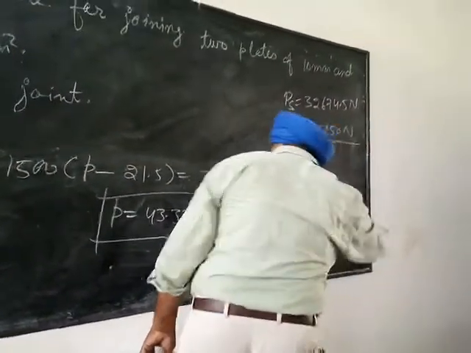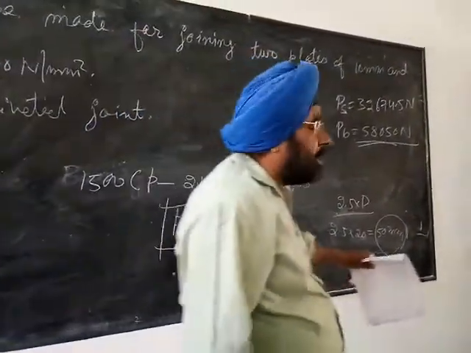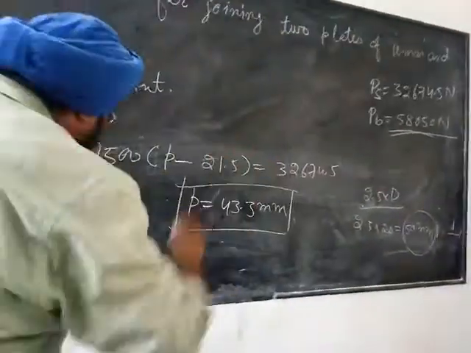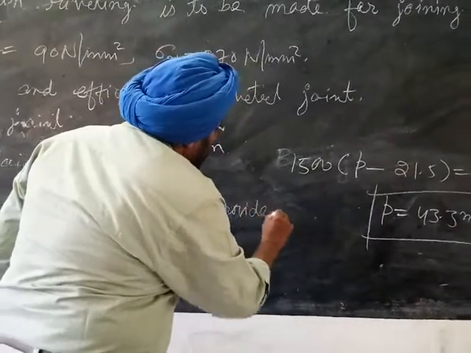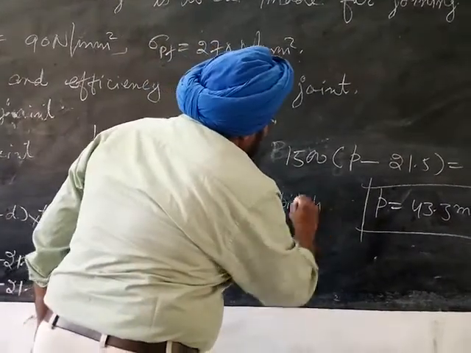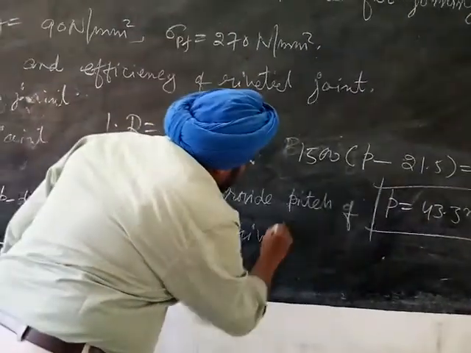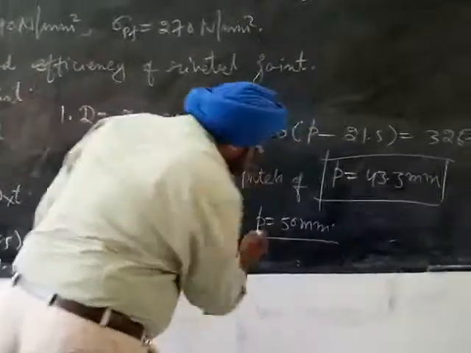So our calculated value is this, but minimum pitch to be used is 50 millimeter. It means we will use 50 mm pitch. So provide pitch of rivets P equal to 50 mm.